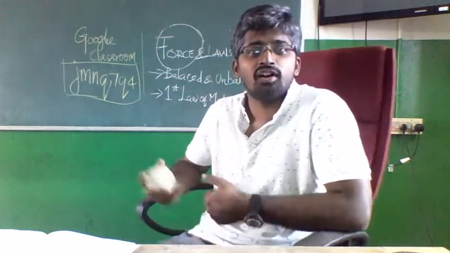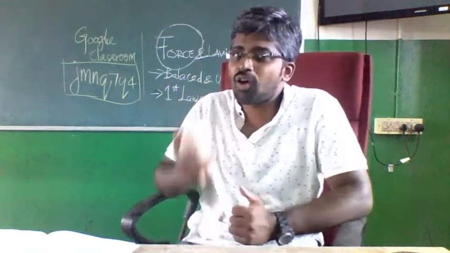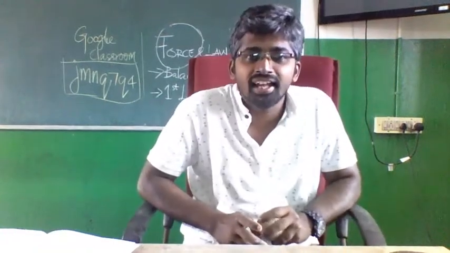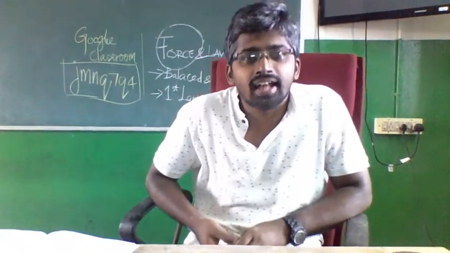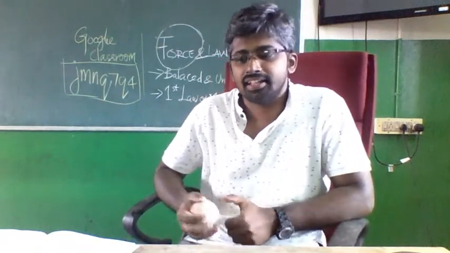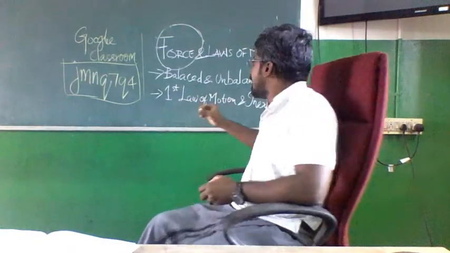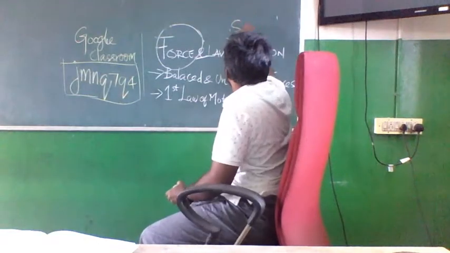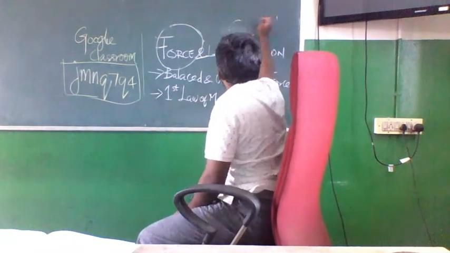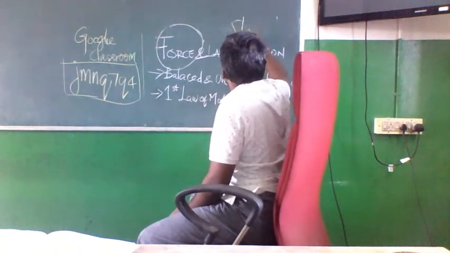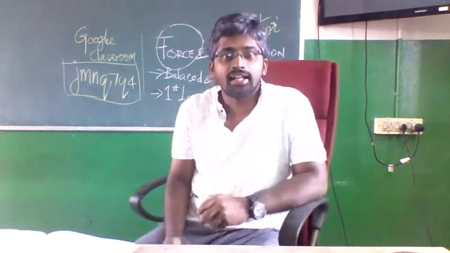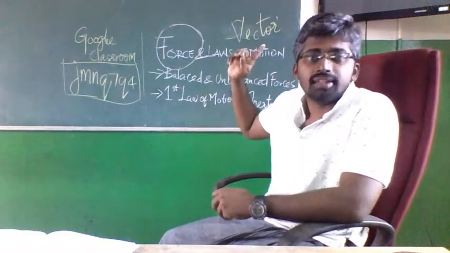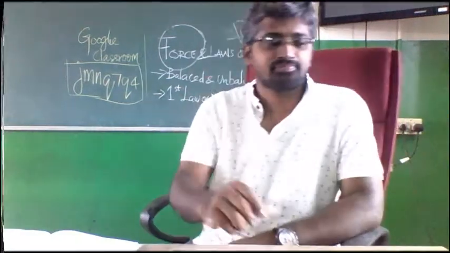Then what is it called? My dear children, you should say it has a magnitude and it has direction. That is, it is a scalar quantity. Sorry, it's a vector quantity. Vector quantity means it has both the magnitude and direction.